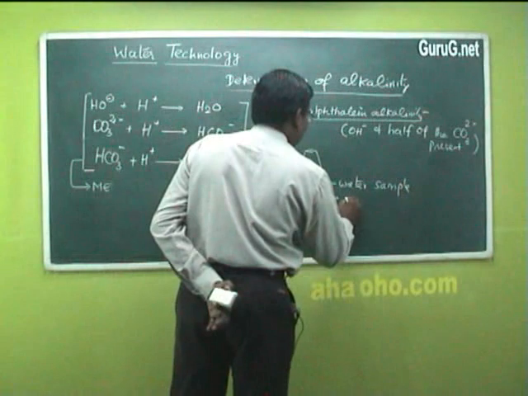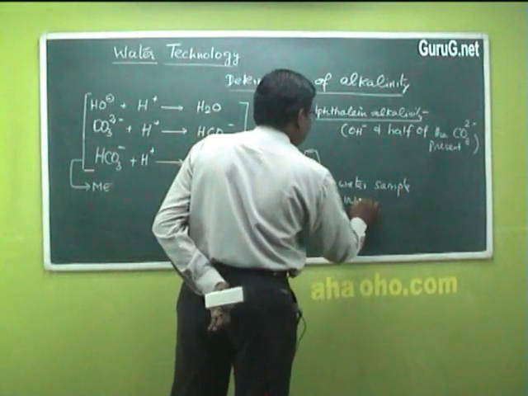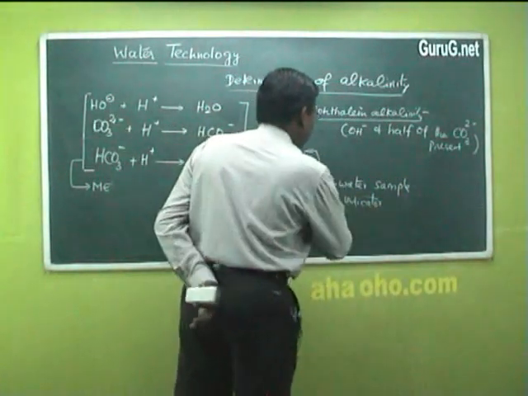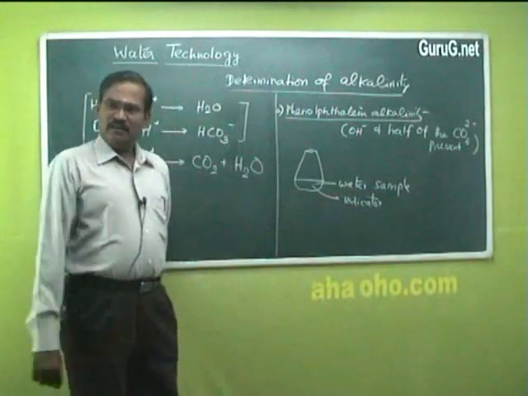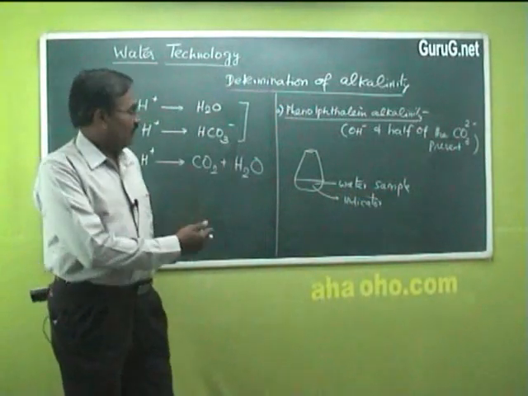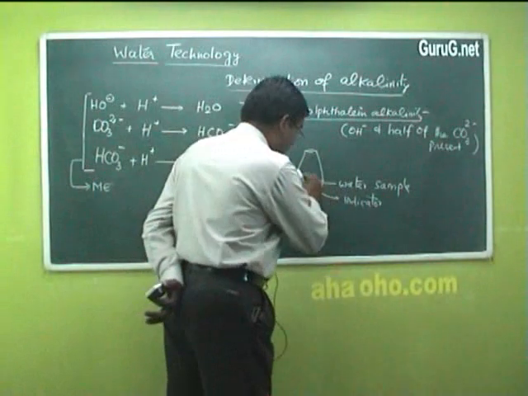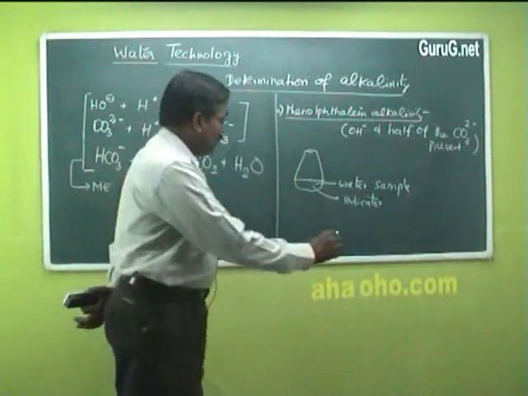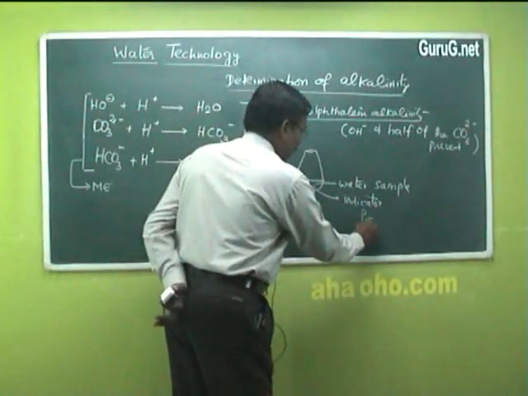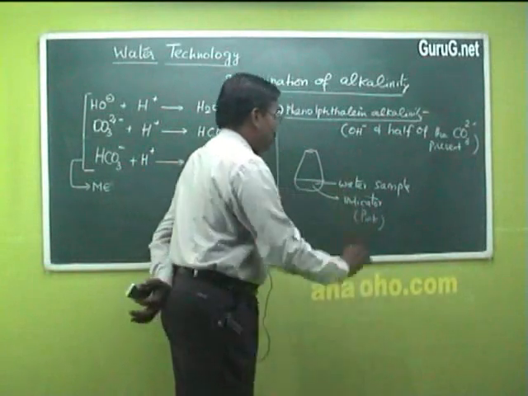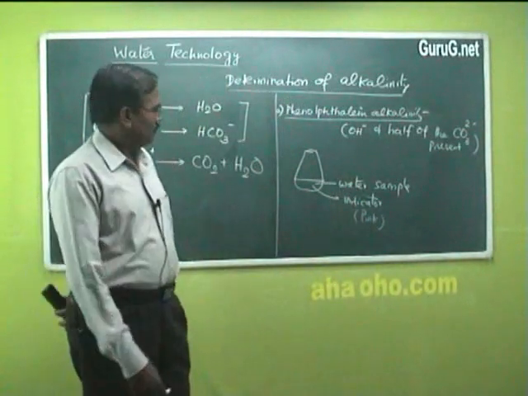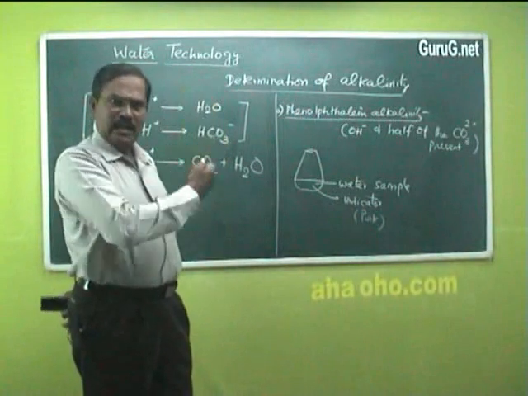Into this, phenolphthalein indicator is added. Since water is alkaline, the color of the mixture after adding indicator will be pink, because phenolphthalein gives pink color in alkaline medium.